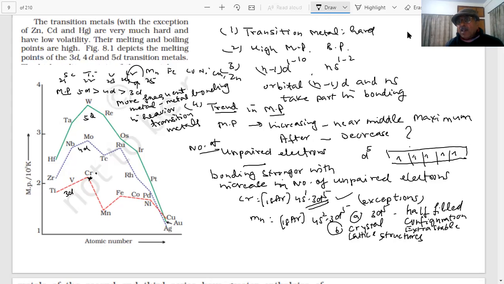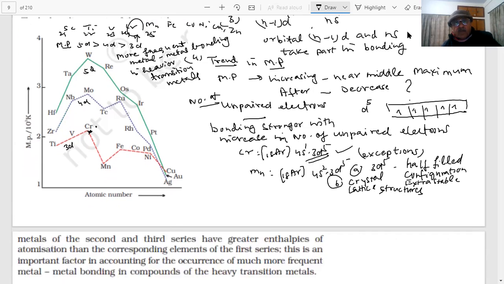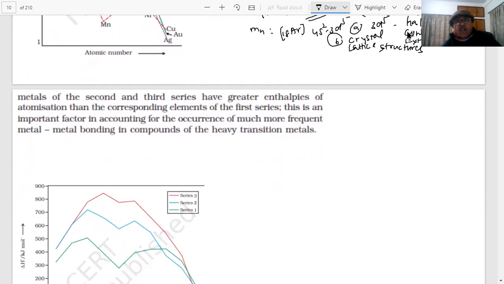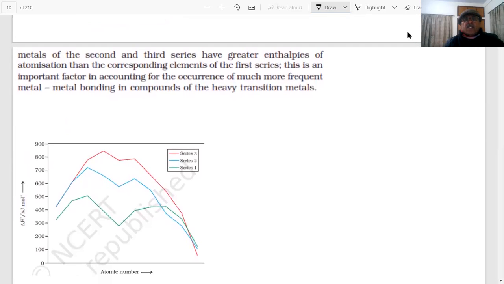Look, I am again and again saying every word is a question, every line is a question, students. We must be able to understand it. Metals of the second and third series have greater enthalpy. Now we are talking of enthalpies of atomization next.